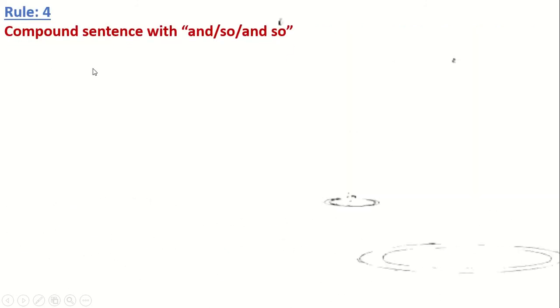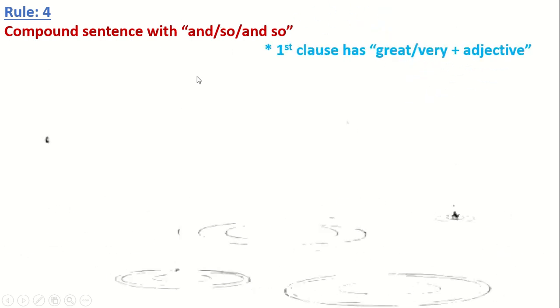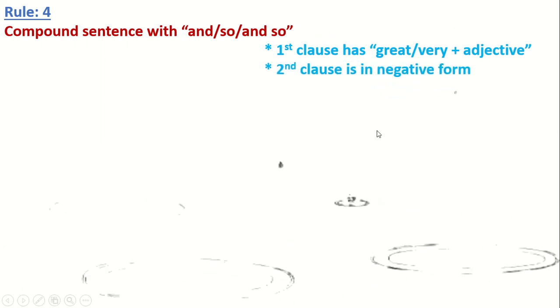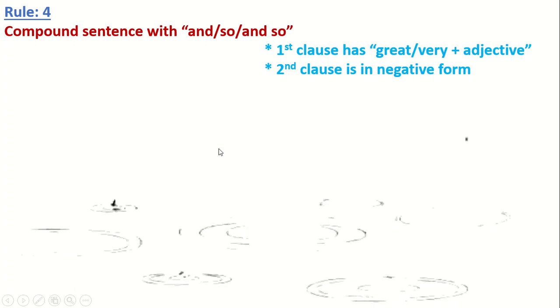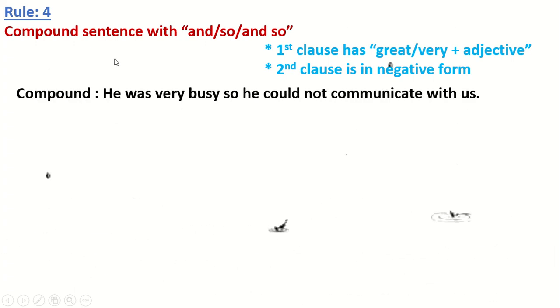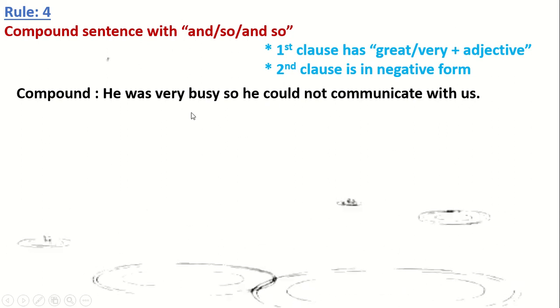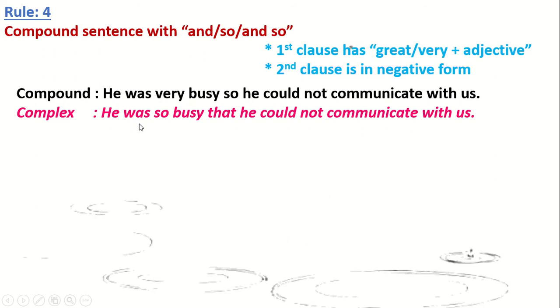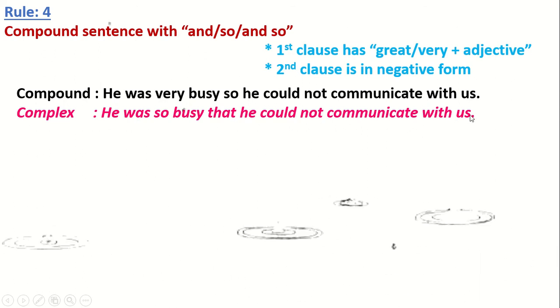Rule number 4. Compound sentence with and, so, or and so. But here is a condition that the first clause should have great or very plus adjective and the second clause is in negative form. Look at the example: He was very busy, so he could not communicate with us. So the first clause has very and then one adjective, busy, and the second clause is in negative form, could not. So to make it complex, we'll write: He was so busy that he could not communicate with us.